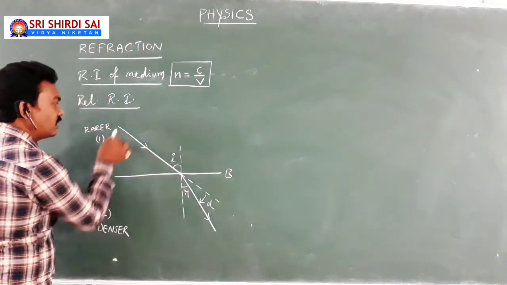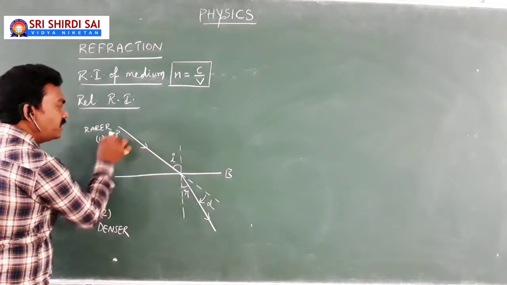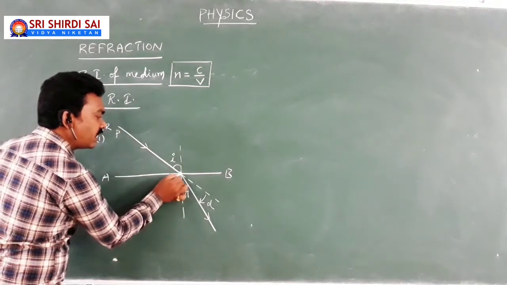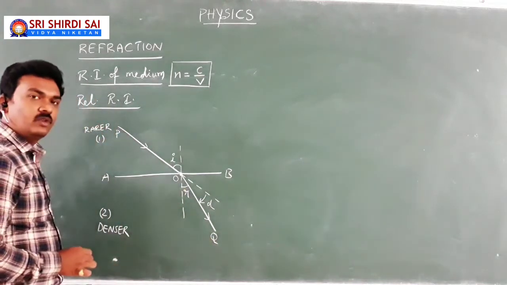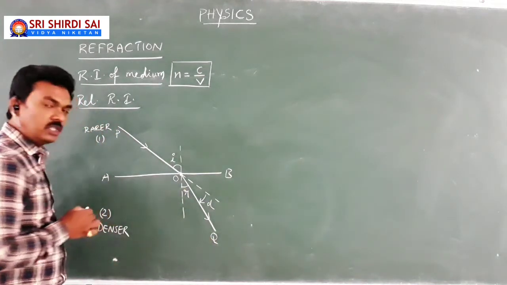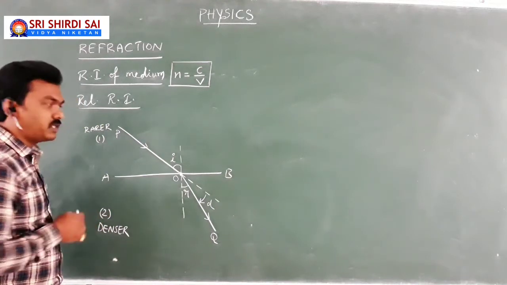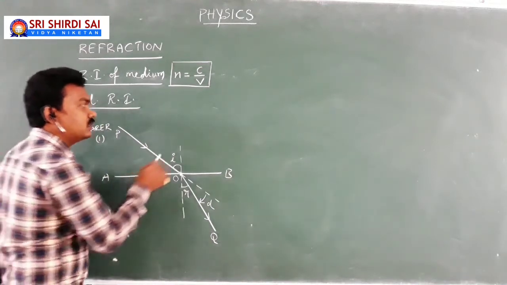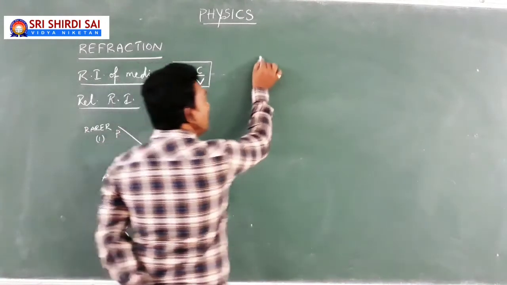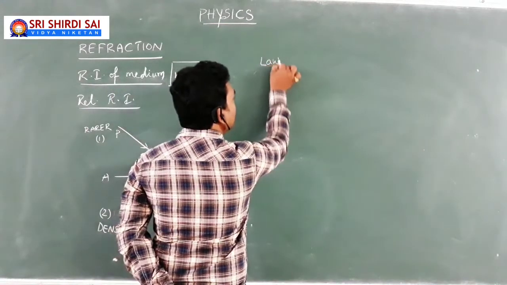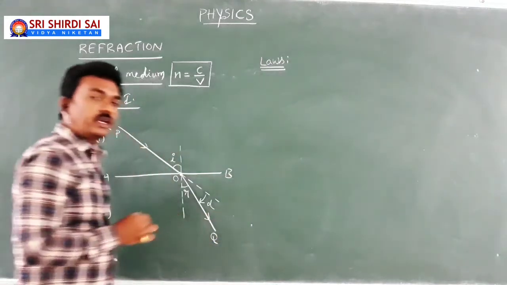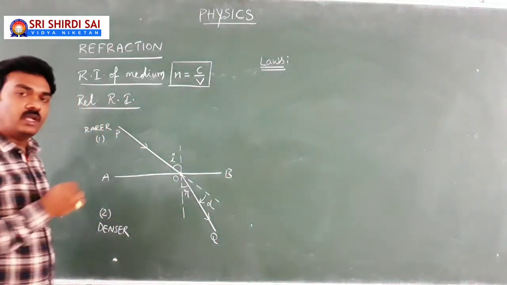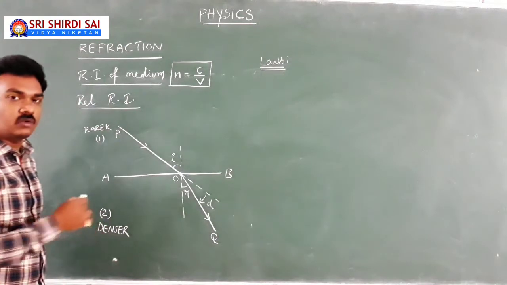If you consider this, PO is the incident light ray, OQ is the refracted light ray. Now, in this situation, while dealing with refraction, we come across the concept of laws of refraction. So what are the laws of refraction? There is nothing new. Whatever basics we have learned, we are going to conclude.